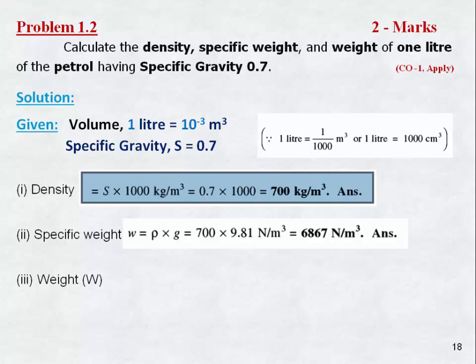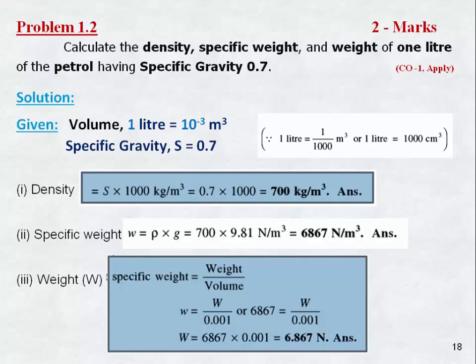Next we find the weight W. Specific weight is weight by volume. So we find weight equal to 6.867 Newton.